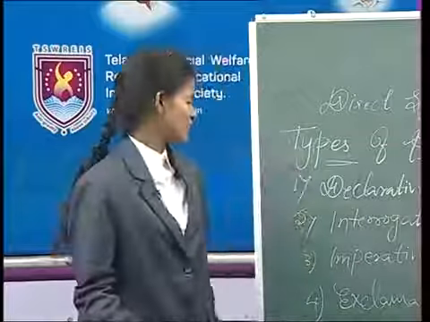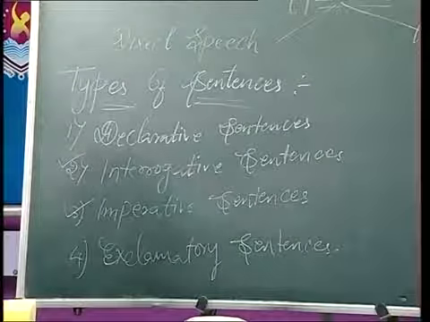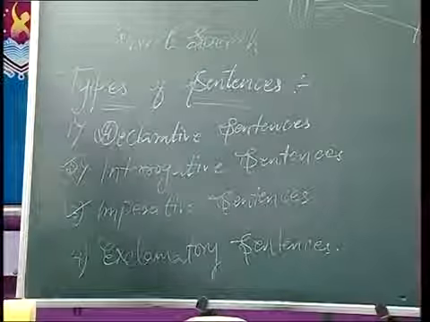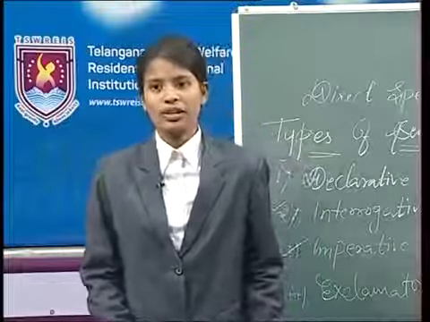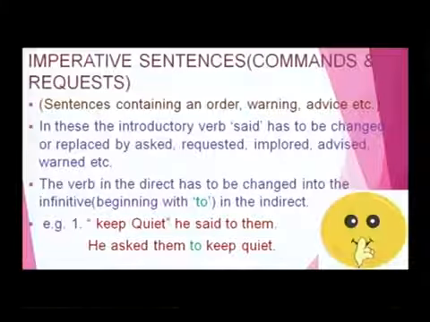Now, let us take the third type of sentences, that is imperative sentences. Do you all know what is the meaning of imperative sentences? The imperative sentences mean the commands or requests. The sentences containing an order, warning, advice are called imperative sentences. See here, in these, the introductory verb said has to be changed or replaced by asked, requested, implored, advised, warned, etc. The verb in the direct has to be changed into the infinitive in the indirect.